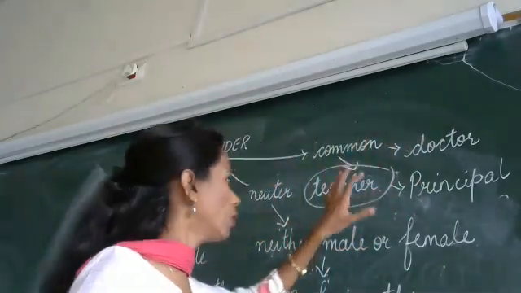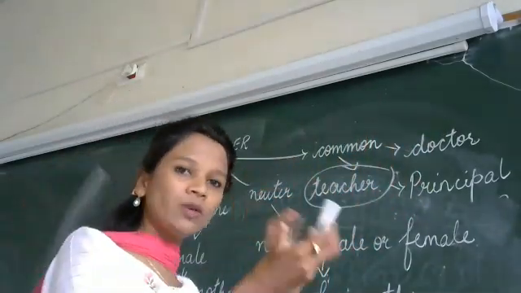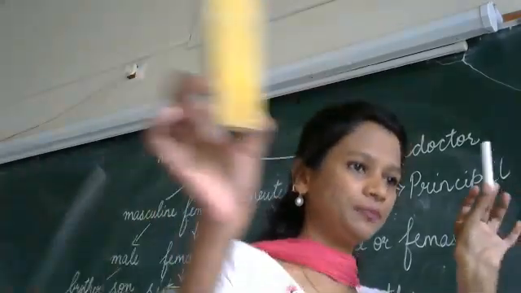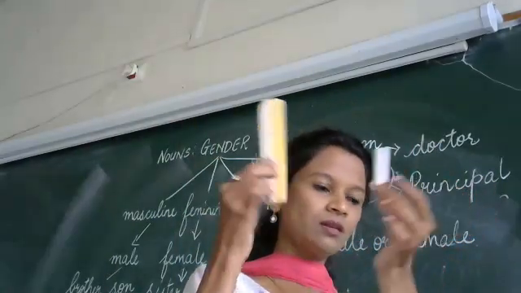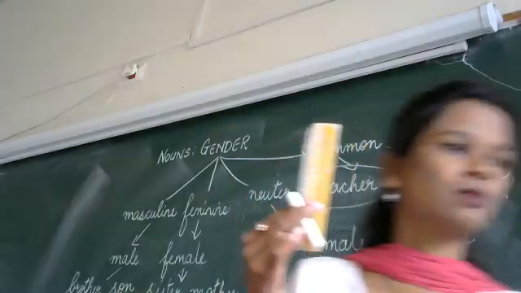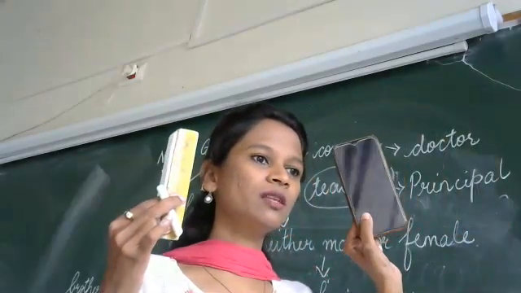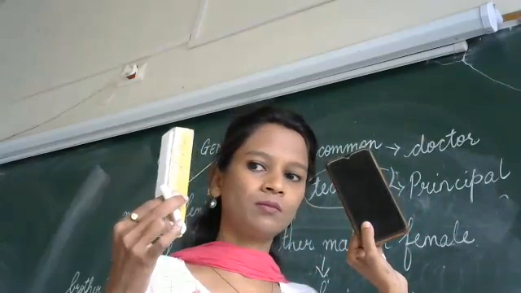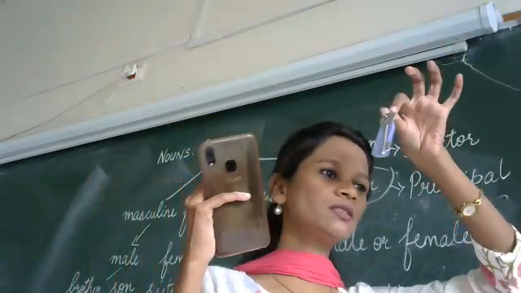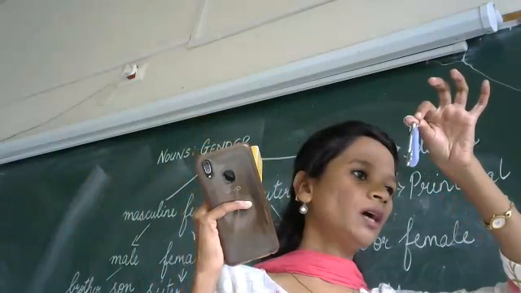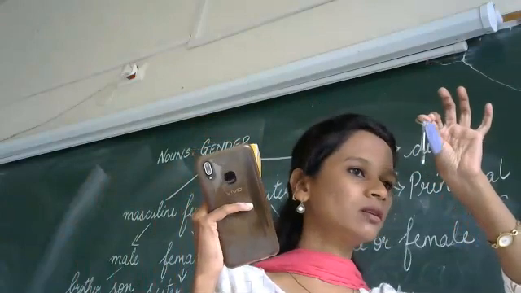Okay, you didn't understand neuter gender. What is neuter gender? Now, can you see what I have in my hand? Duster, chalk. Yes. What is this? It's a phone. What is this? Wait, I'm asking those who have not understood.